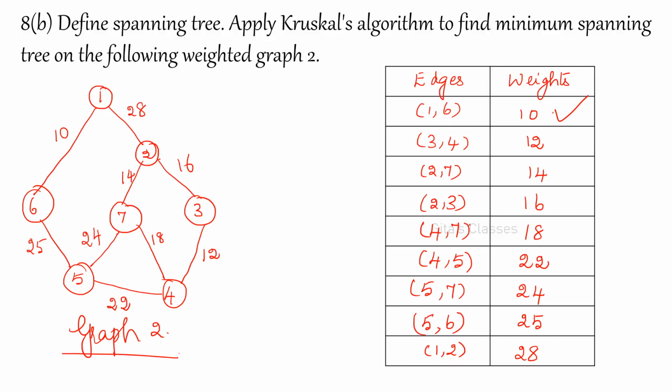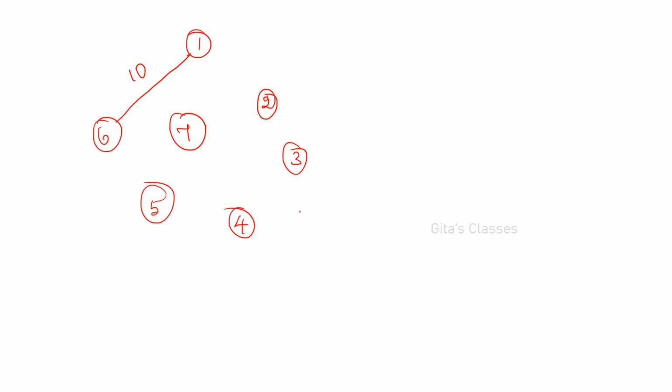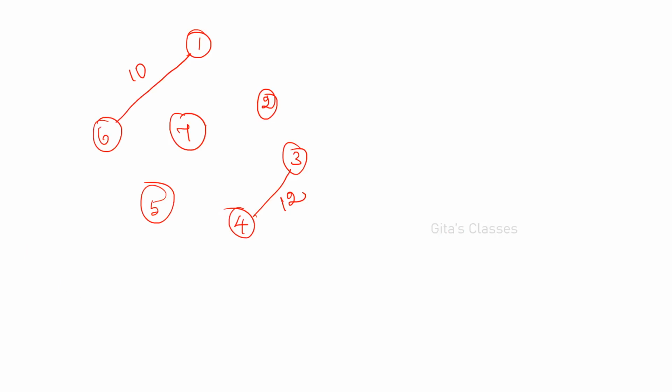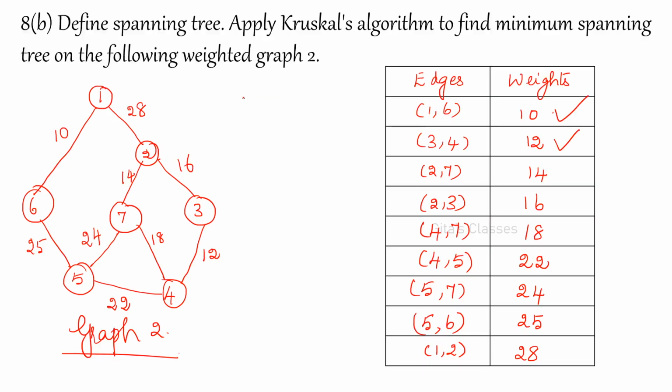Yes, 3 comma 4 can we add? Yes, 3 comma 4. Weight is 12. Please write the weight also so that it will be easy for calculation. Finding the minimum. So 12 it is added. Yes. What about 2 comma 7? 2 comma 7. What is the weight? 14. 2 comma 7. Yes. Weight is 14. Yeah. If it forms a cycle, don't add. Okay. Then 14 is added.